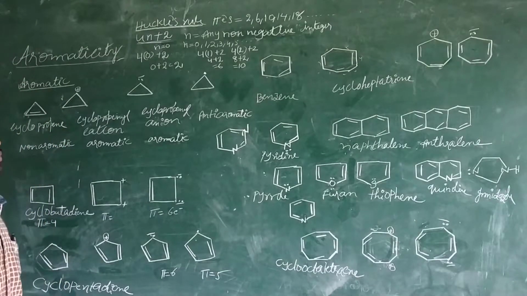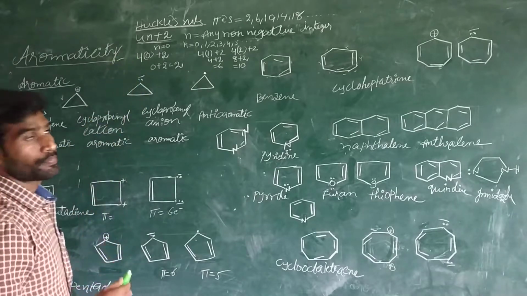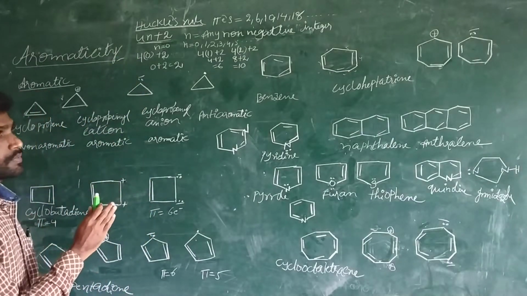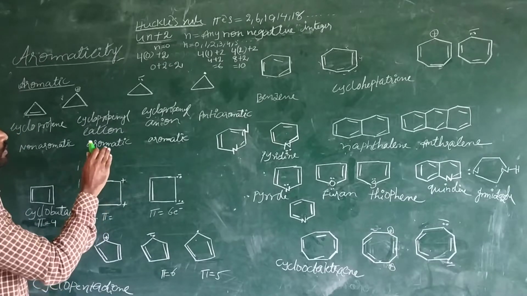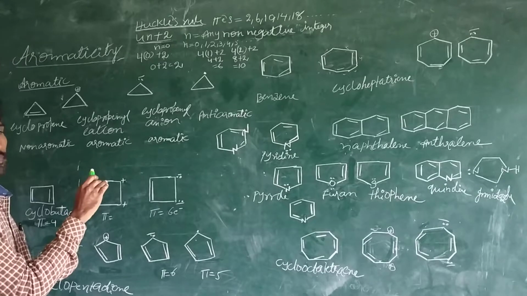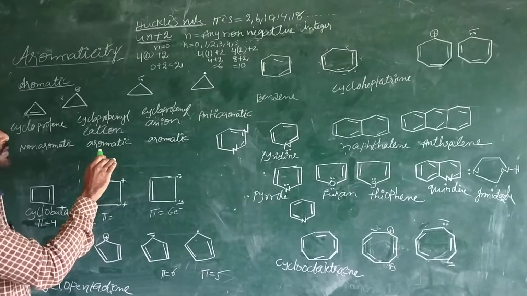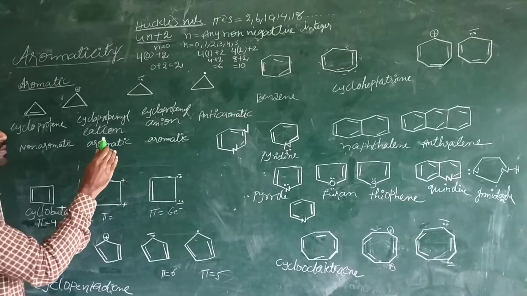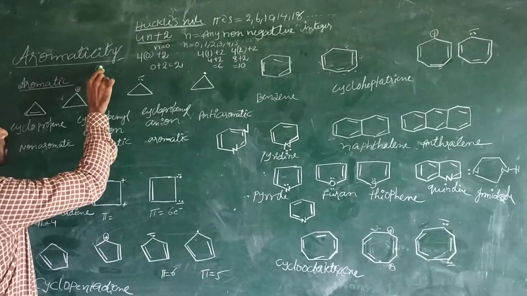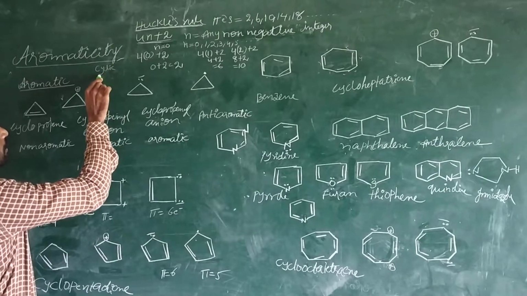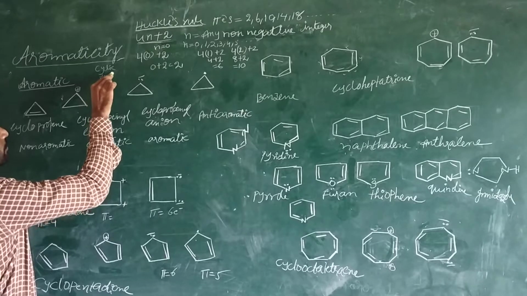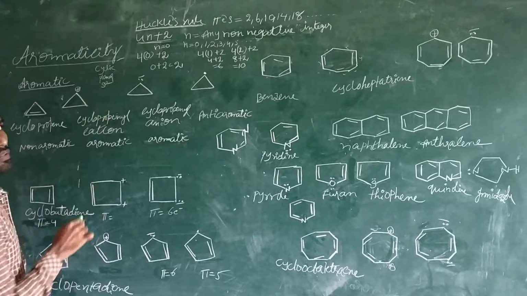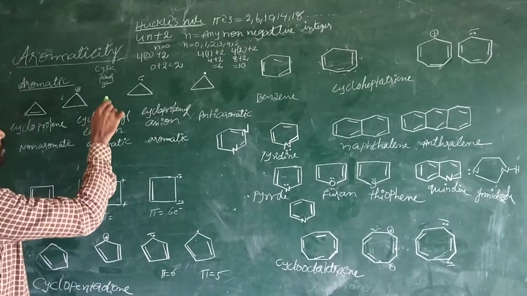Now we will discuss different examples of aromaticity. First of all, Hückel's rule. For any compound to be aromatic, it should obey certain rules we explained in the previous class. There should be a cyclic structure, it should be planar, and the carbons should be sp2 hybridized.